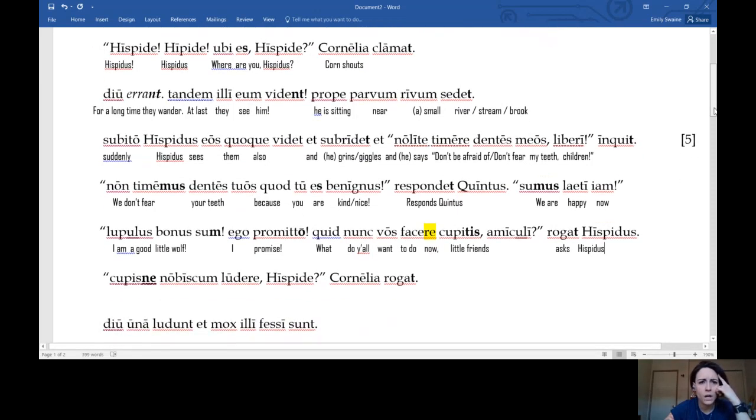Hispidus, Hispidus, where are you, Hispidus? Cornelia shouts. For a long time they wander. At last they see him. He is sitting near a small river. Suddenly, Hispidus also sees them. And what does he do? He grins. And he says, don't be afraid of my teeth, children.